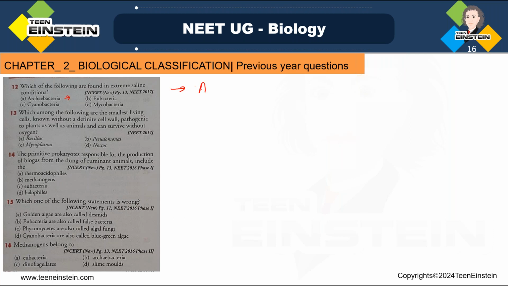Right? Archaebacteria are called ancient bacteria, and that is the most primitive form of bacteria, right? Very ancient form of bacteria.